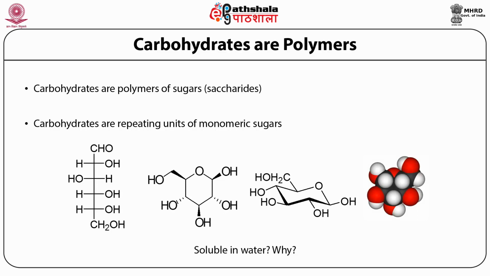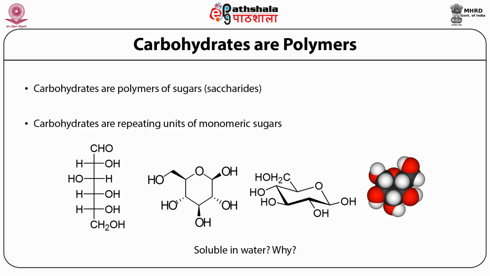Now, if you look at the structure of glucose, the question that comes to your mind would be, is this molecule soluble in water? And if it is soluble in water, then what is the reason why it is soluble in water? One reason why these compounds will be soluble in water is because of the presence of the important functional group that shows over and over again in this molecule, which is basically the hydroxyl group here.